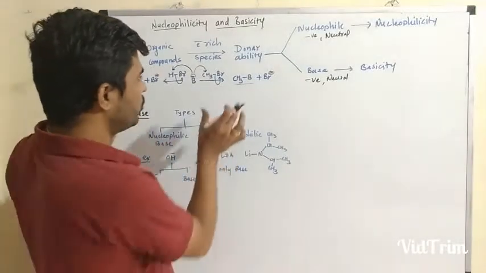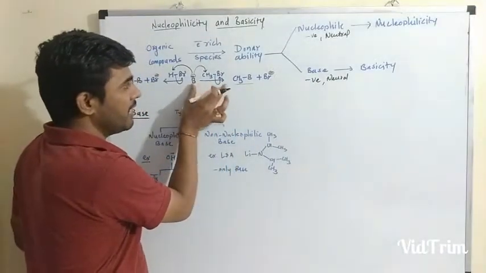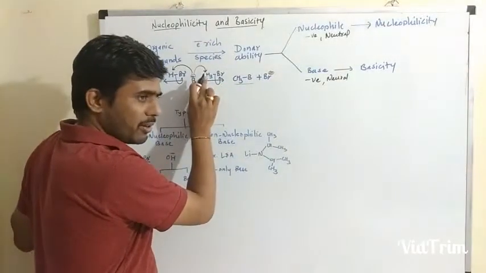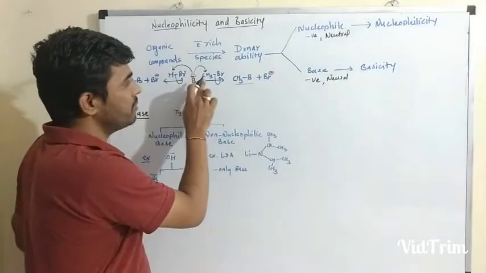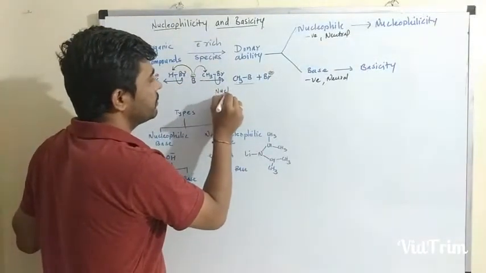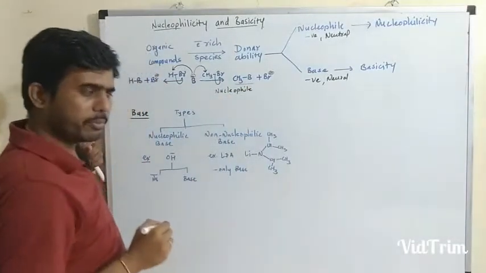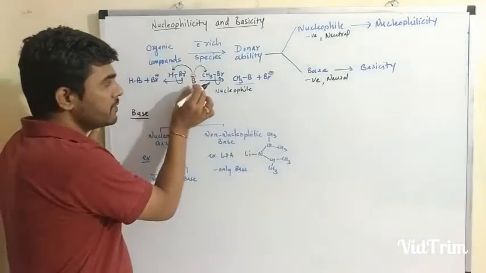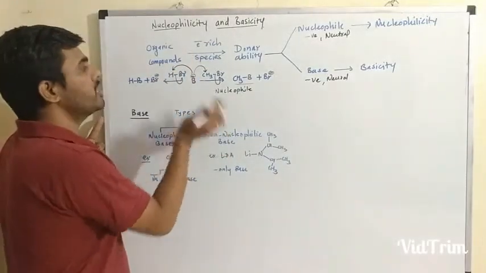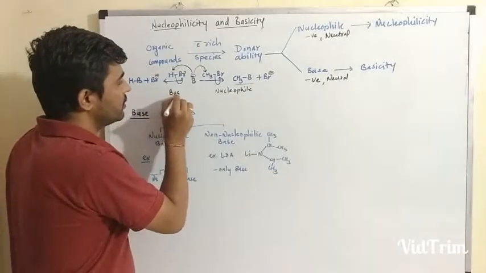So in these two examples, the species has the same characteristic but the reactivity is different. In the first case, B minus attacks the carbon atom, so it becomes a nucleophile. While the species which abstracts the proton, or donates electrons to the H plus ion, is known as a base.